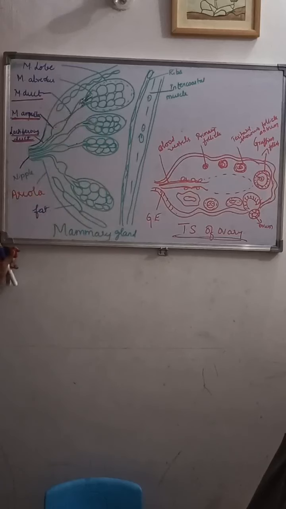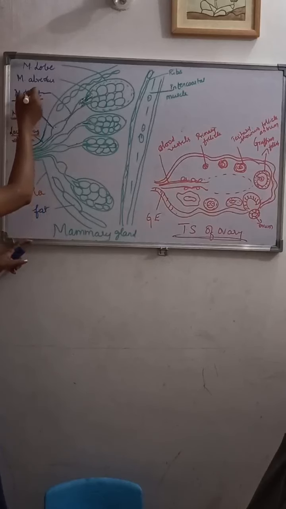The structure of the mammary gland. This mammary gland is a modified sweat gland and it is one of the female reproductive organs, right? It is present in all the female mammals, in a pair. Each female mammal has a pair of mammary glands. This pair of mammary glands consists of a nipple, lactiferous ducts, ampulla, mammary duct, and the mammary alveolus and lobule.